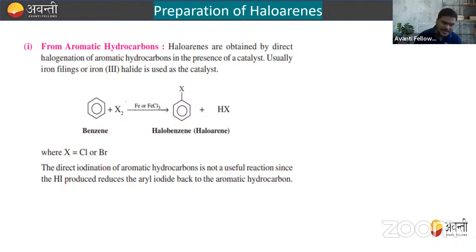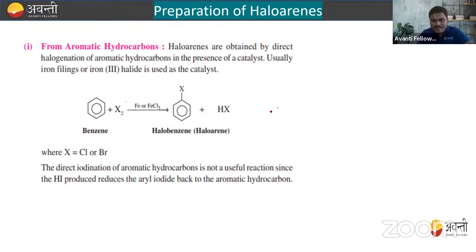For example, when you treat benzene with X2, what is this X2? This X2 will be either Cl or Br. So when we treat this benzene with X2 in the presence of FeCl3, what will form? They will form chlorobenzene.